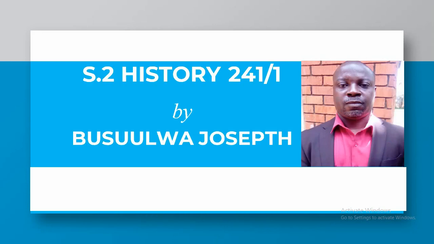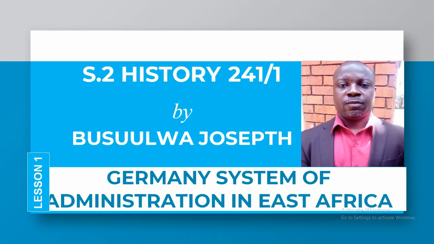This is your teacher, Busuulwa Joseph, and today we are dealing with history 241-1, and it is history that deals with East Africa. This is our lesson 1 in this phase, but in the last 2 phases we've actually been looking at different things, but in this phase this is our very first lesson. We are continuing from where I left you the other time, right?